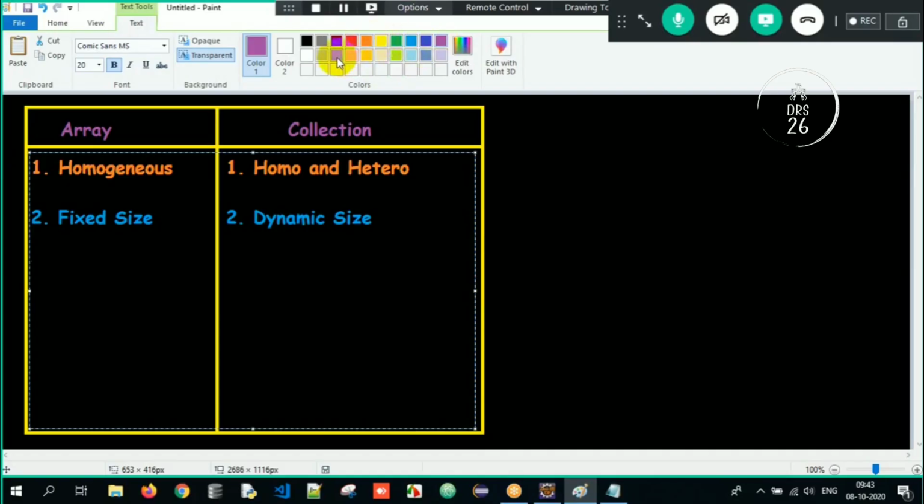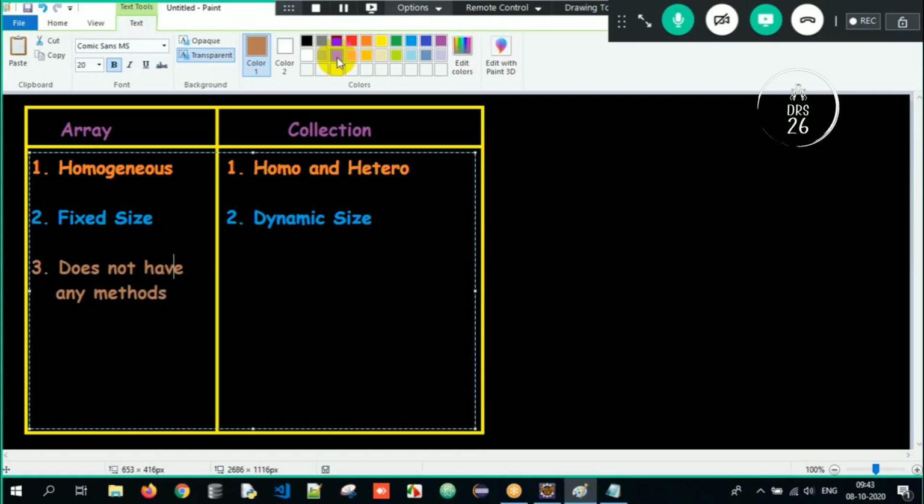It's very simple. If I want to manipulate the data, if I want to insert some data, delete some data, perform some operations, an array does not have any methods. Let me write it down: array does not have any methods.